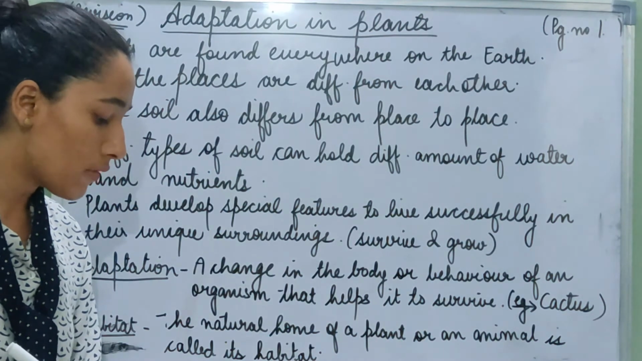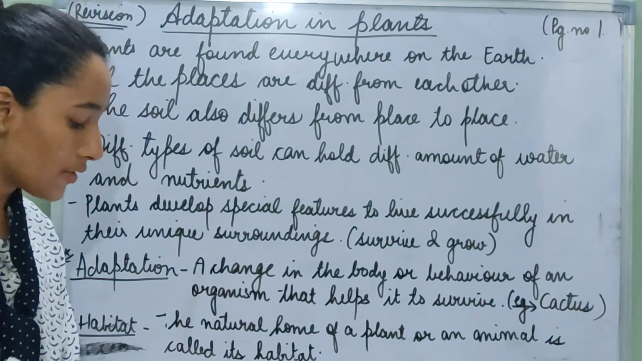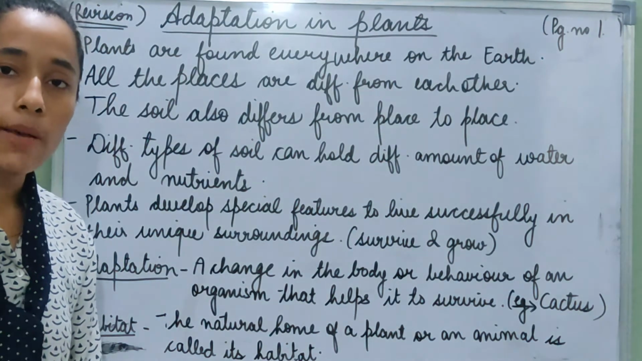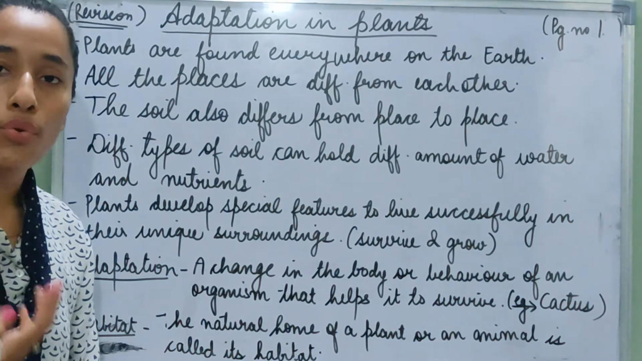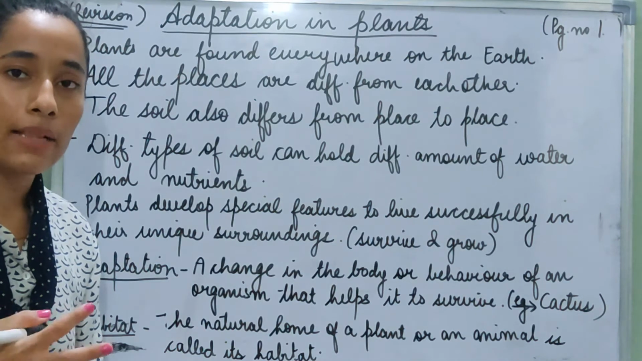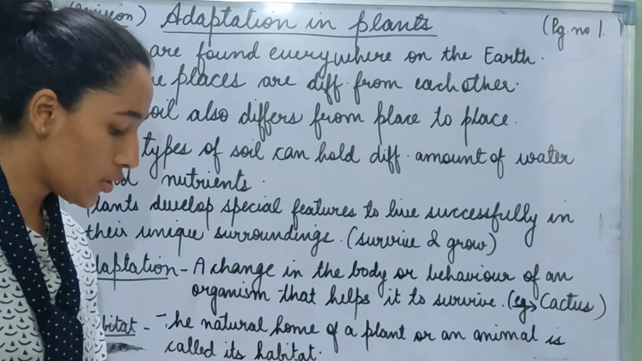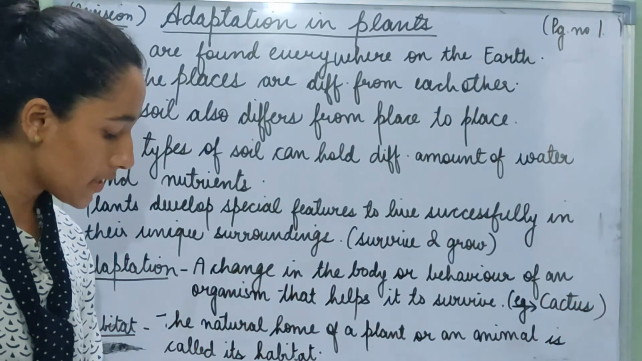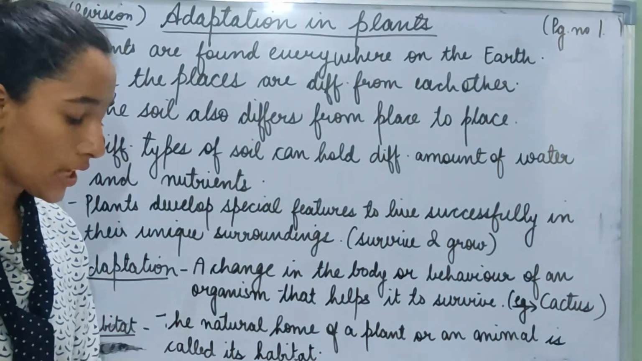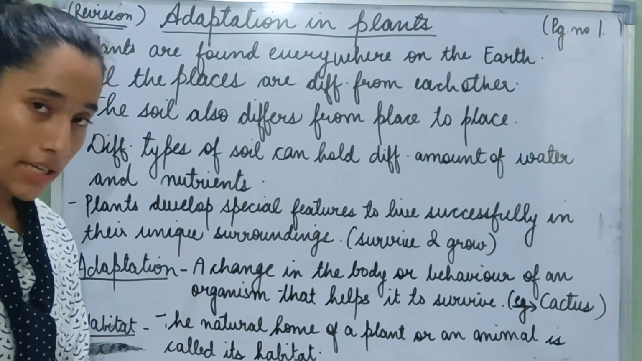Hence, plants develop special features to live successfully in their unique surroundings. This helps them to survive and grow. So to live in such different surroundings, plants have developed some special features that help them live successfully in those extreme environments. An adaptation is a change in the body or behavior of an organism that helps it to survive. So what is adaptation? Underline this: adaptation is a change in the body or behavior of a living organism that helps it to survive.